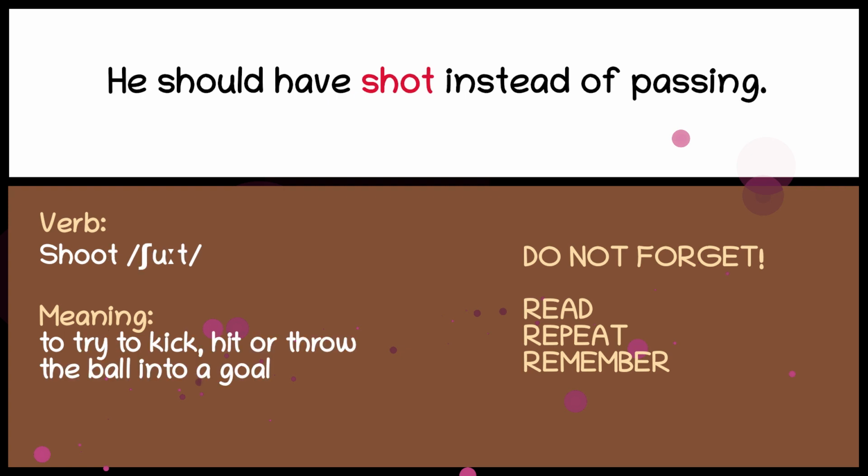Shoot. To try to kick, hit or throw the ball into a goal. He should have shot instead of passing.